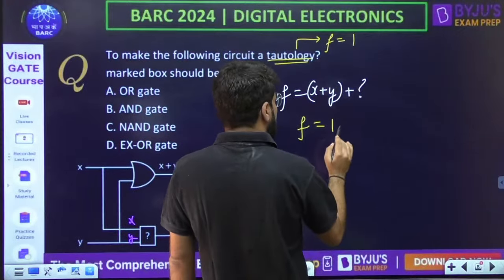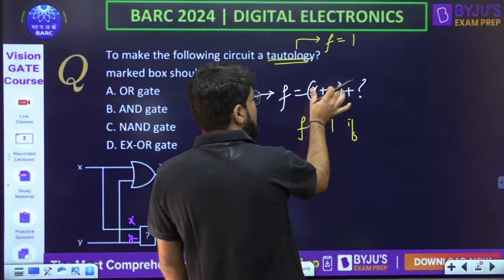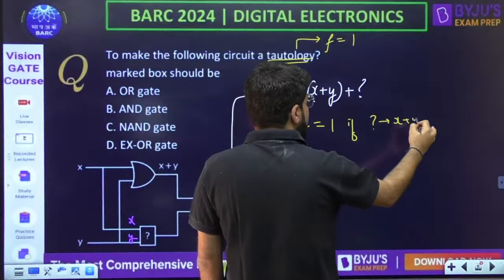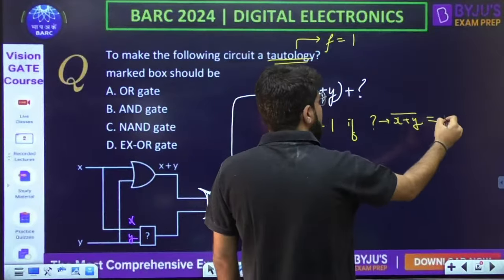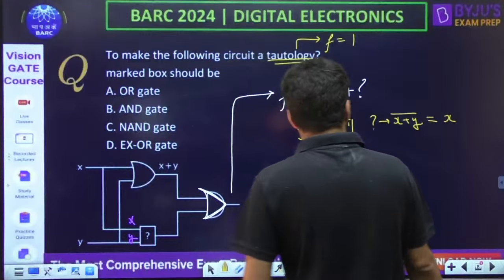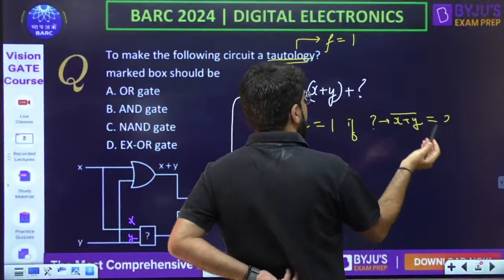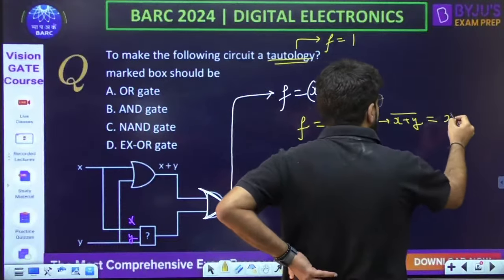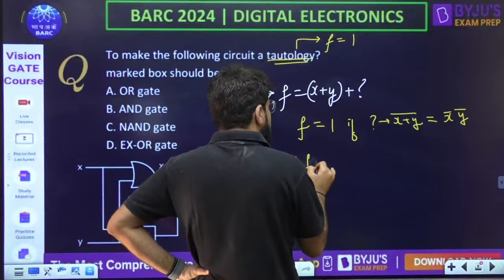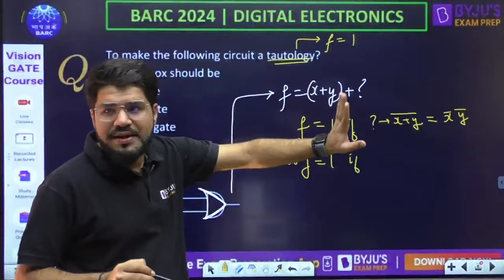F will be equal to 1. Suppose A plus A bar is always 1, no? So if the question mark comes to be (x plus y) whole bar, what is (x plus y) whole bar? One possibility is x bar y bar, but that is not the option. There is one more possibility, F equal to 1. Now (x plus y) whole bar is also 1, but that is not an option matching.